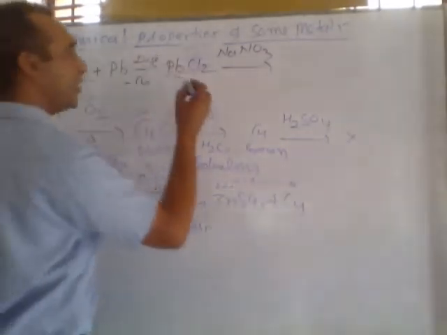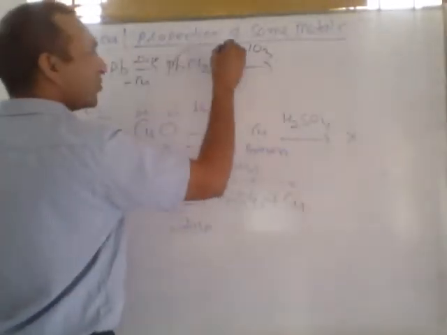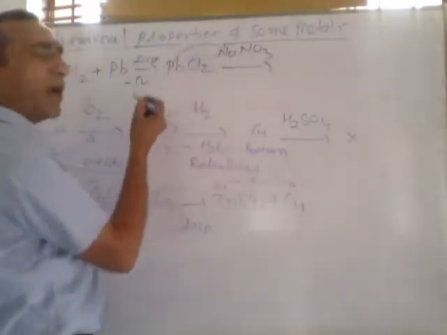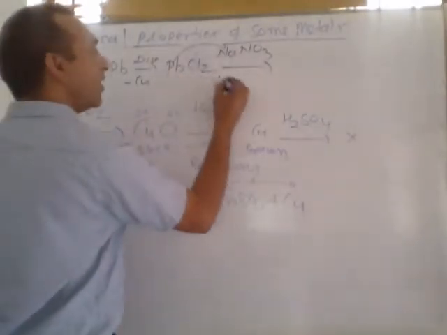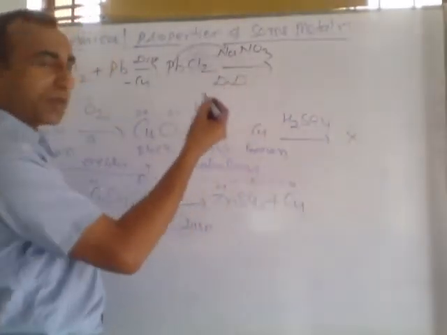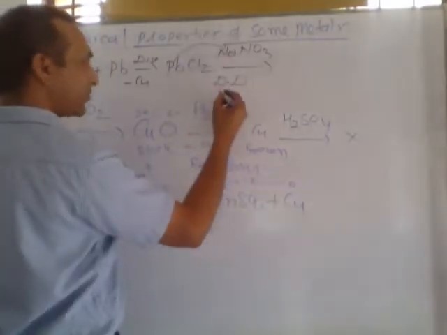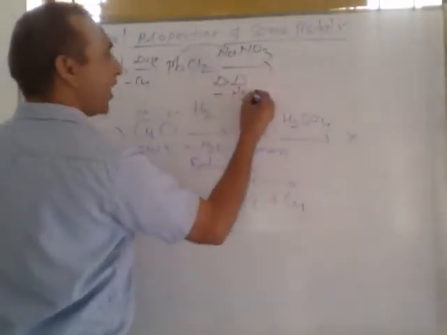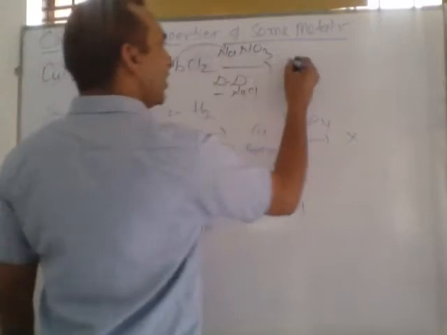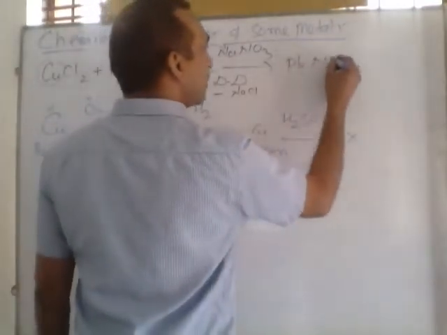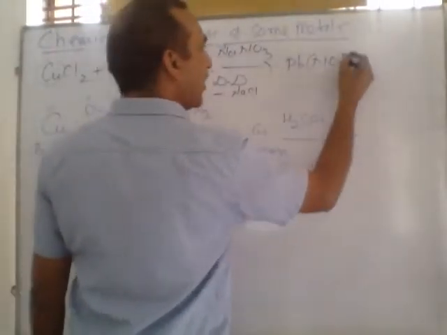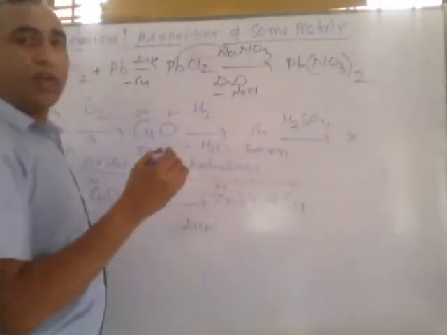But in this reaction, lead is replaced by sodium and sodium is replaced by lead. So this is called double displacement reaction. After this reaction, NaCl will be removed and lead with 2 valency. The valency of lead is 2, so we write Pb(NO3)2.